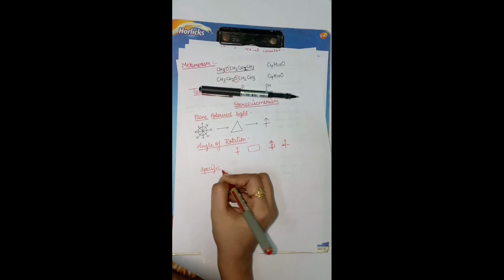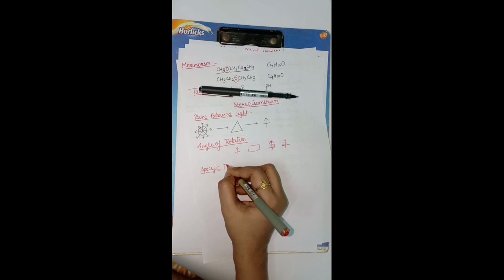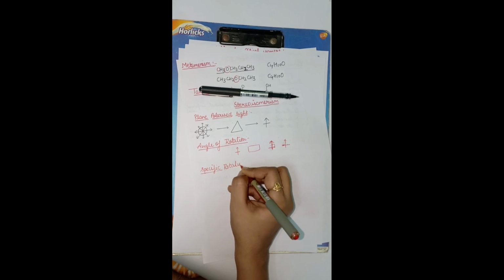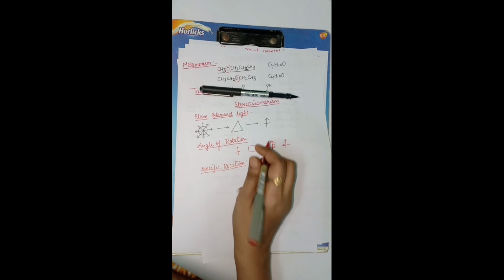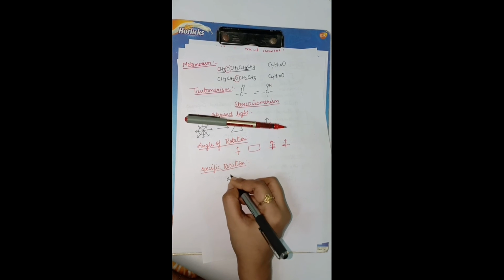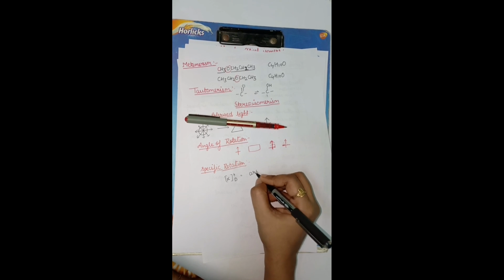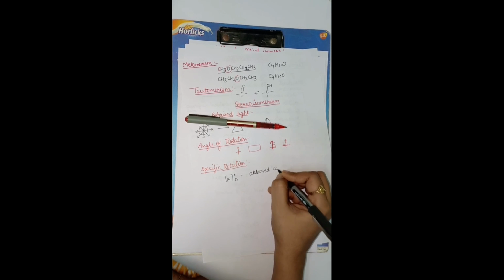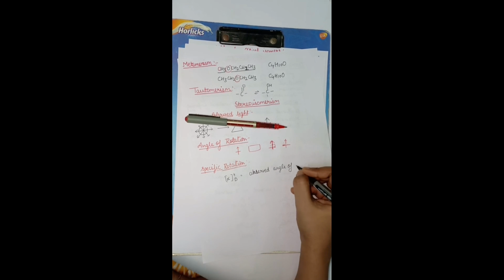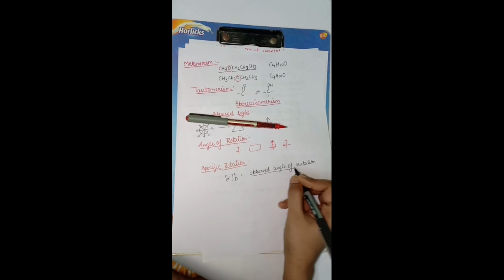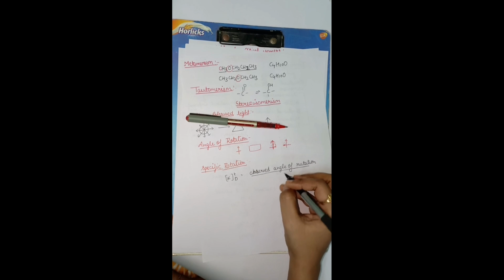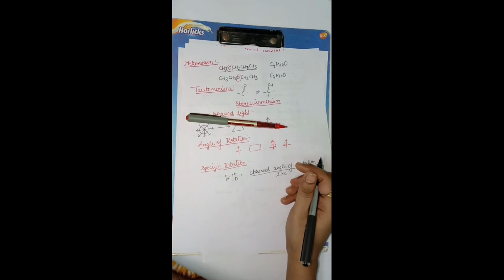What is the specific rotation? It is given by one formula: observed angle of rotation upon length into c.